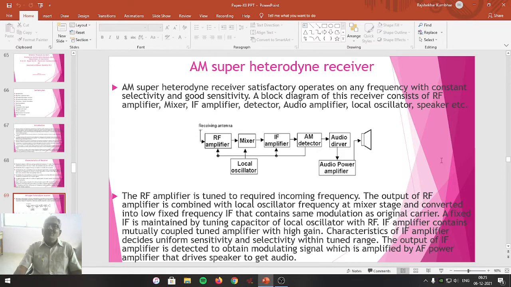In that, we introduced that particular topic yesterday, and we studied the meaning of radio receiver, the characteristics of radio receiver, especially sensitivity, selectivity, fidelity, and signal to noise ratio. After that, we studied the super heterodyne receiver along with the plan of our lecture.